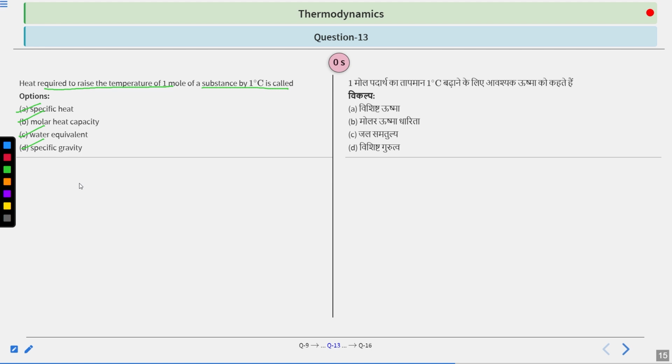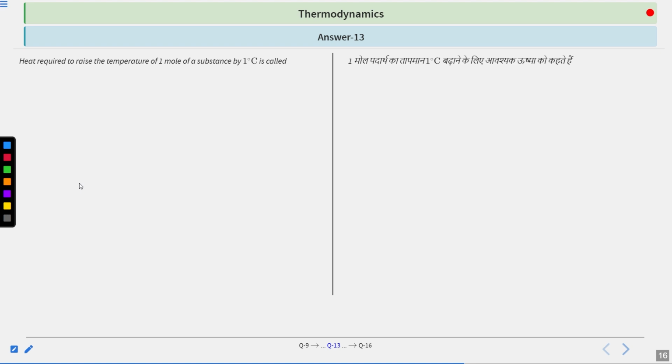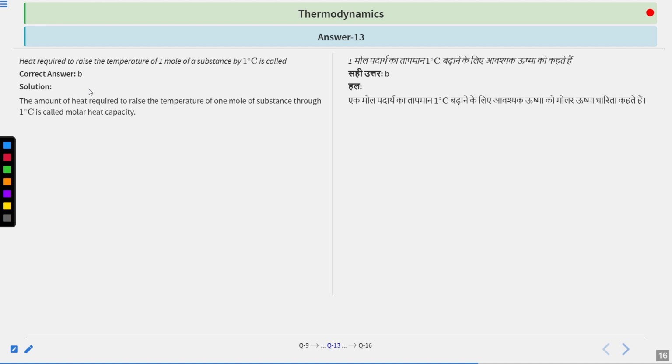Okay, let us see how we can solve it. We simply need to know the definition: to raise the temperature of 1 mole of a substance by 1 degree Celsius is called what? The answer is B, molar heat capacity. When we say heat capacity, it is the amount of heat we have to supply to raise the temperature of a given substance by 1 degree Celsius.